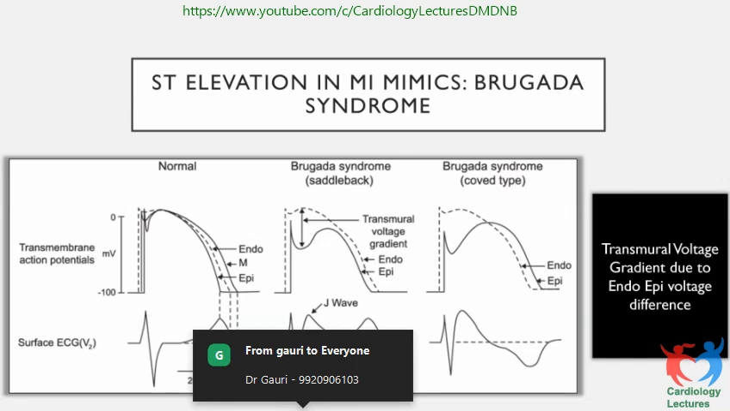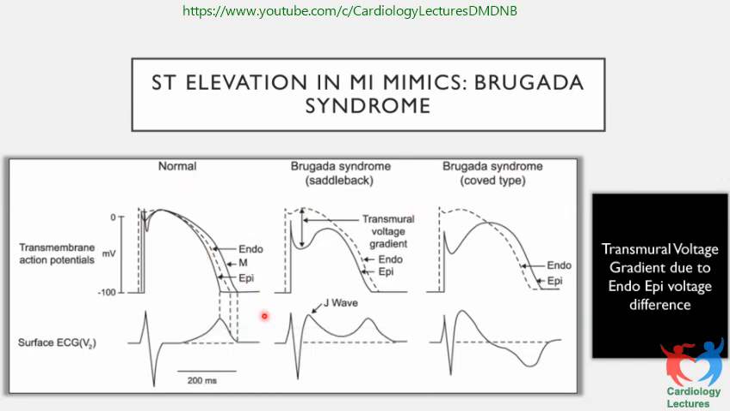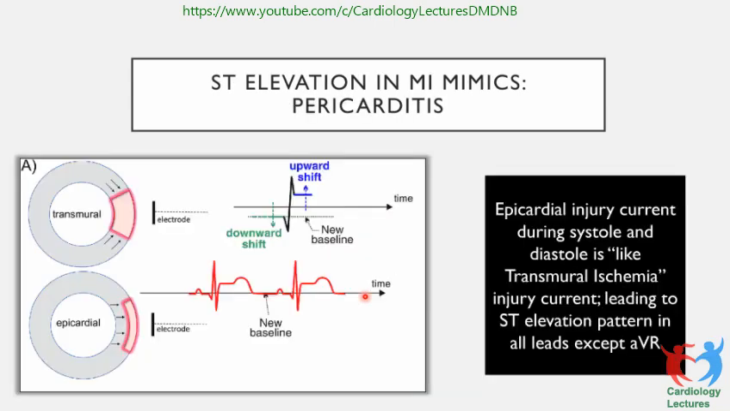Then there are some mimics. You could have a normal variant, you could have a Brugada, you could have a different kind of action potentials, which you have to differentiate from the true ischemia. And I have seen many young people who have repolarization abnormalities. Because they have a transmural voltage gradient due to the endo-epi voltage difference, they can mimic false ischemia, which you should always remember.